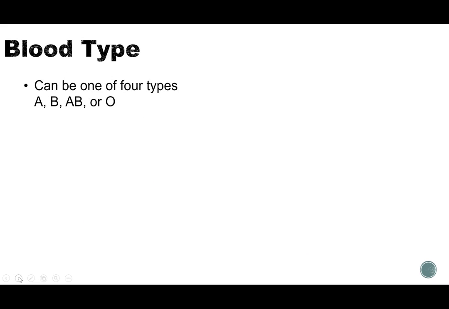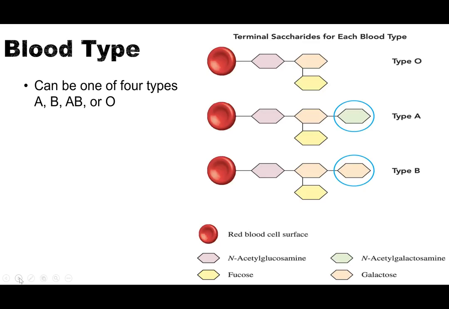Blood typing. So this is also considered to be in the disaccharide category because the blood types have these different sugars attached to them. So the saccharide, the terminal saccharides here. So just kind of a fun fact. I'm not going to have you memorize any of these blood types. I'm not going to have you memorize any of these things that are attached. This is really just because I can put it in here, so I did.